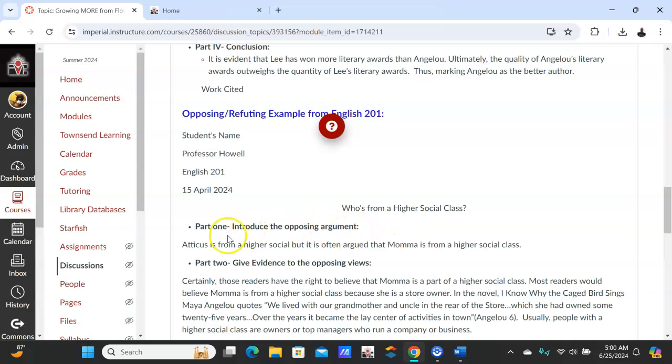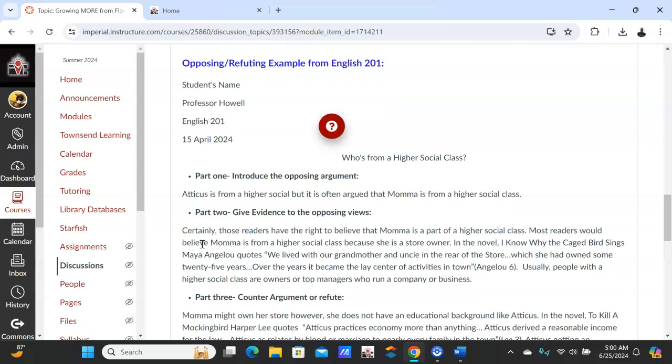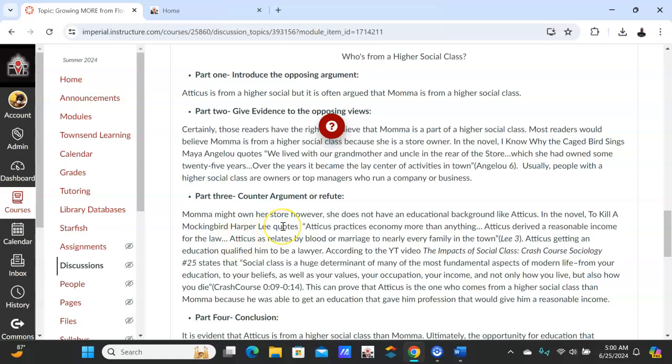So here it is. She's saying Atticus is from a higher social class, but it is often argued that Mama is from a higher social class. Mama here is her con, Atticus is her pro. So give evidence to the opponent. Certainly those readers have the right to believe that Mama is part of the higher social class. Most readers, all right? Part 3, counter the argument.